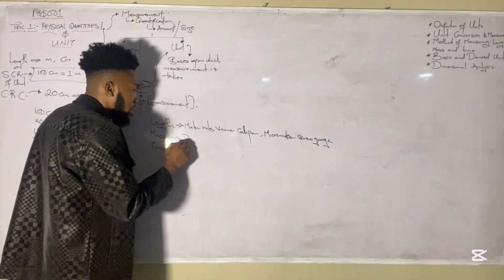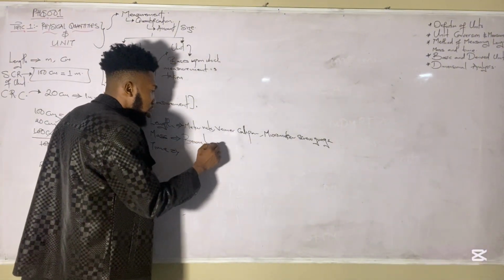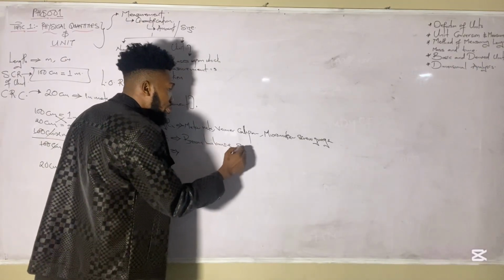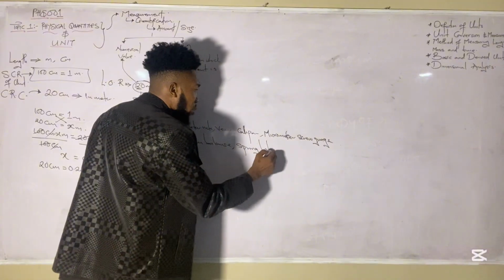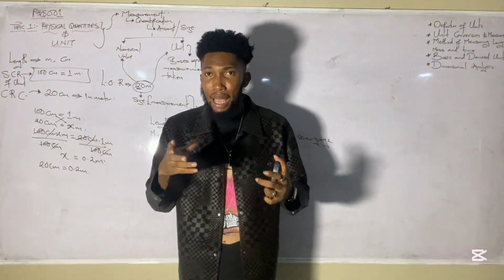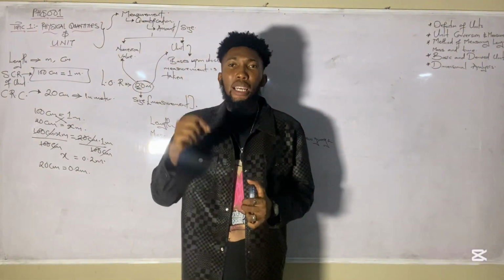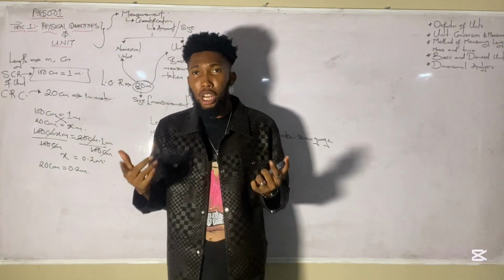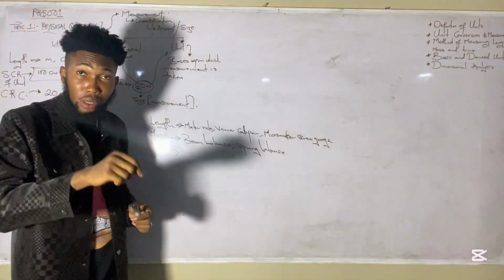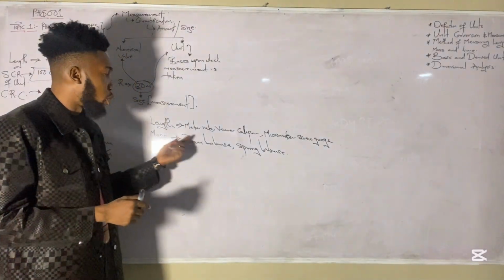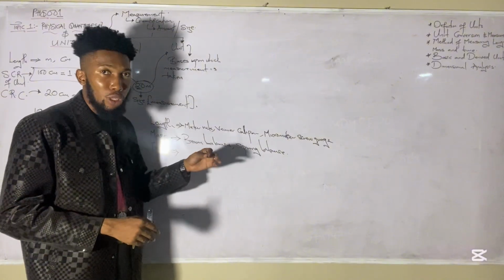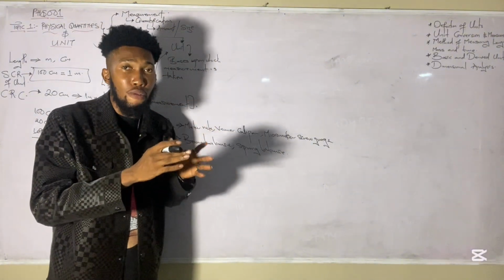If you are measuring your mass, you can make use of your beam balance. You can also make use of the spring balance. One thing I want you to understand is that, depending on the calibration system, the spring balance tends to give you the weight of the material. But given that the gravity of our geographical region is constant, 9.8, from there we can also get the mass. That's why it's still appropriate to say the spring balance measures mass, but most accurately, it is going to give you the numerical value for your weight.